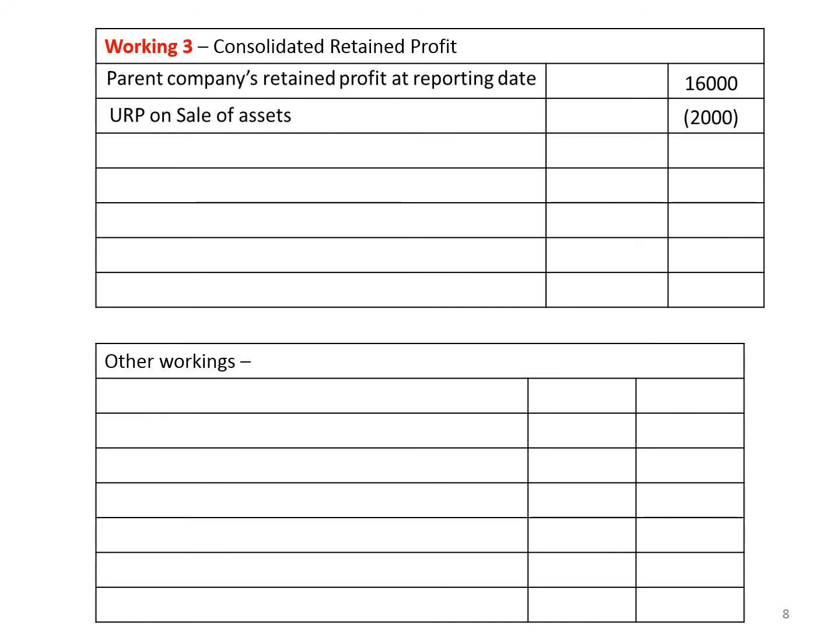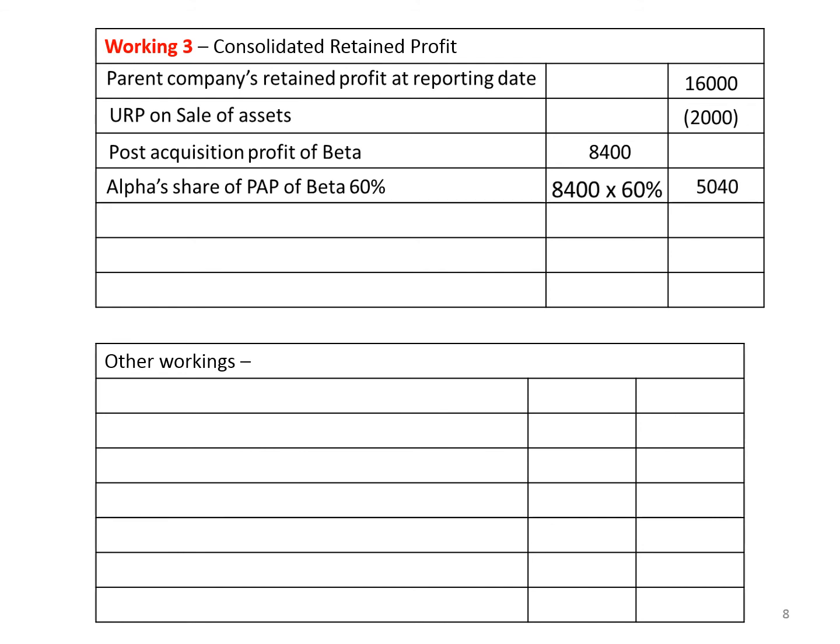In addition, Alpha is entitled to recognize Alpha's share from the post acquisition profit of Beta, because post acquisition profit of Beta is the profit generated under the direction and control of parent company. So post acquisition profit we identified 8,400 and Alpha's share is 60%, so it is $5,040.